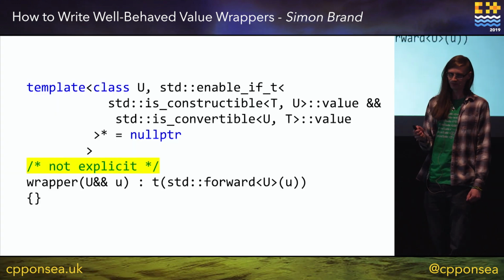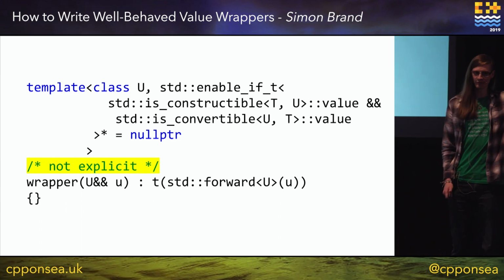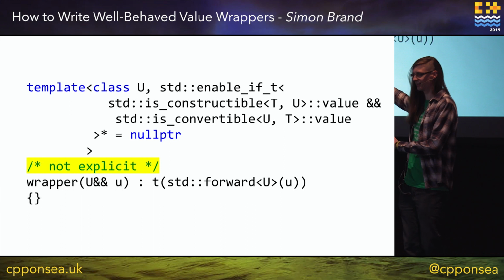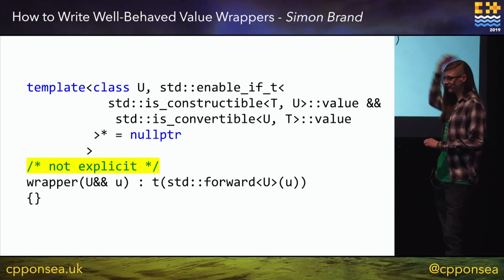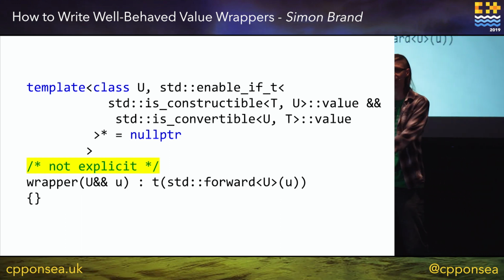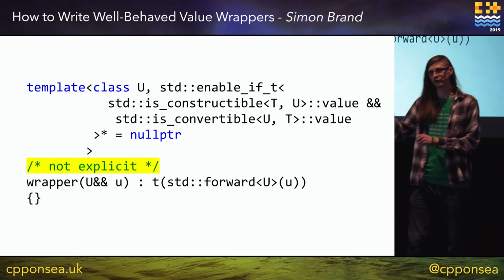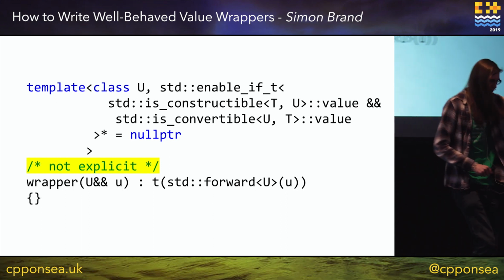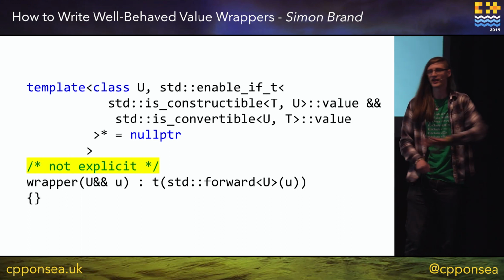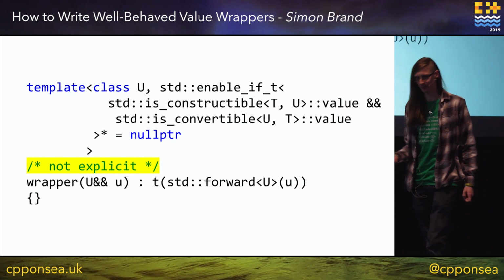So what we can do is use some enable_if magic. Is anyone here not familiar with enable_if? Okay, I'll give a very quick introduction. Essentially, this says if these expressions, is_convertible and is_constructible, evaluate to true, then this is fine. You can call this function. If they evaluate to false, then the function is essentially removed from the candidate set. It's just discarded. We don't think about it. We can call some other function if it exists. This is SFINAE, substitution failure is not an error.